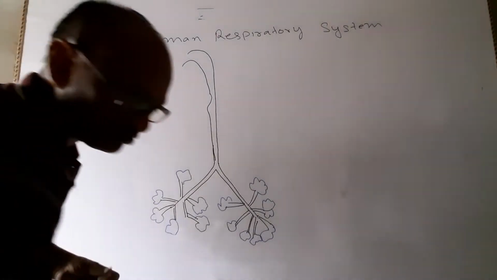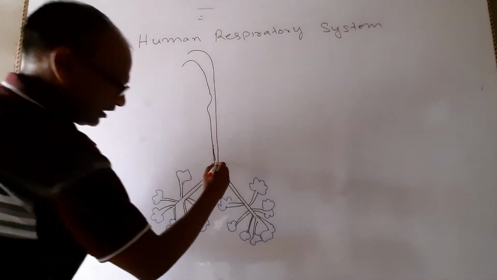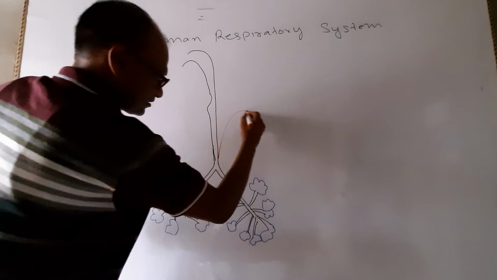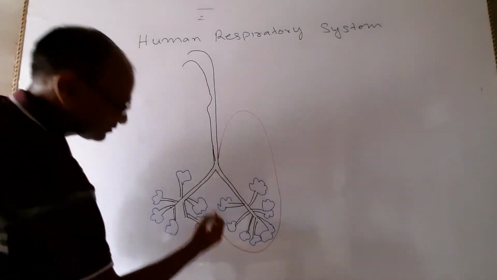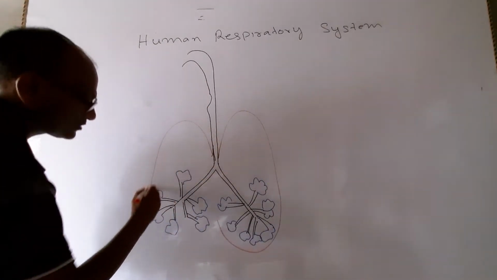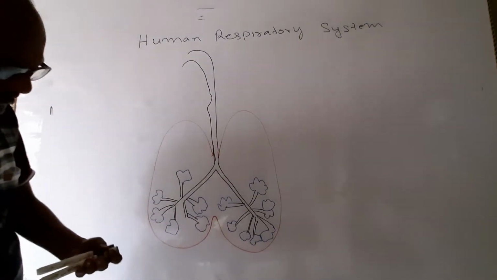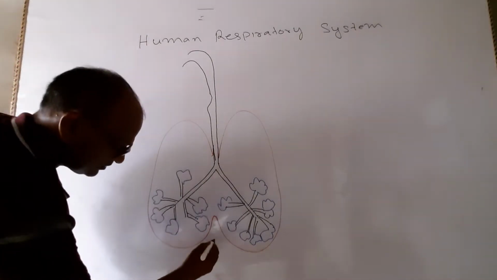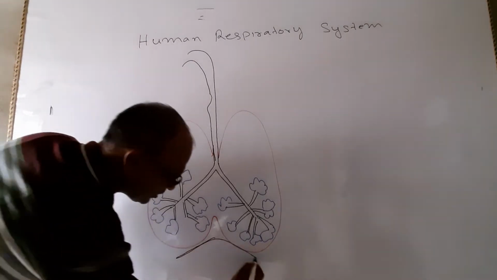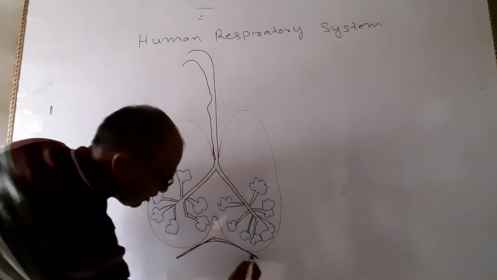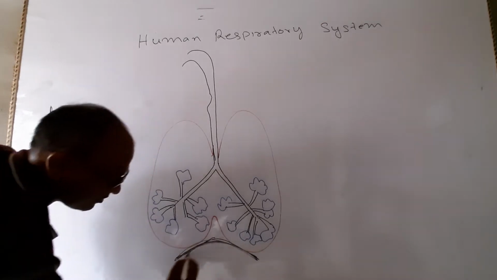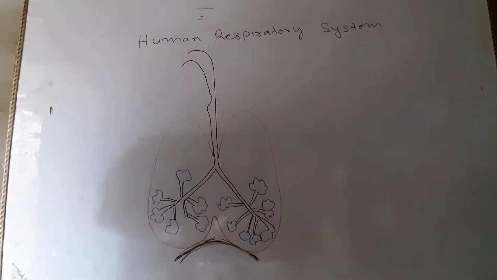Okay, children, now see, I can make the lungs this way. At this place there is a muscular structure which is called the diaphragm. This is the diaphragm.